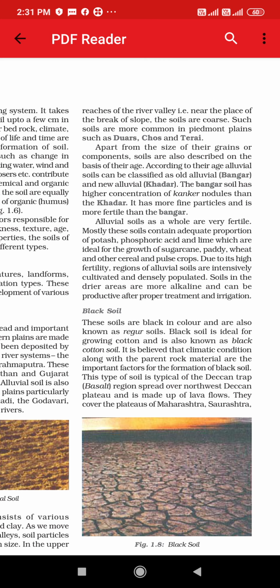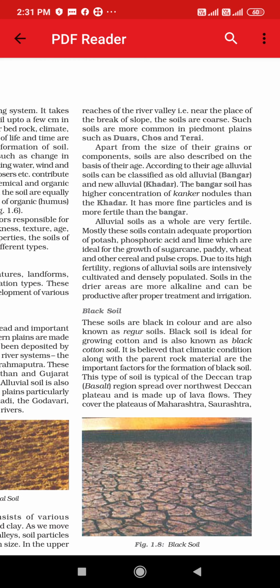Now if you want to compare Khadar and Bangar, then when you grow a crop, you will come to know that in Khadar soil, crops will be grown easily because the fertility of the land is more in Khadar. Alluvial soils as a whole are very fertile.